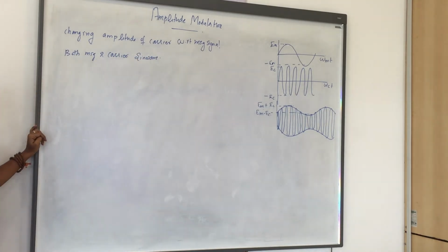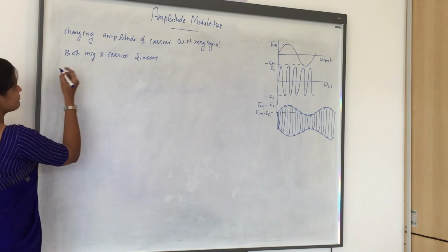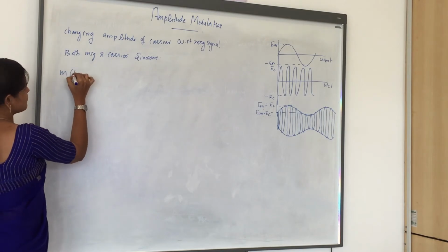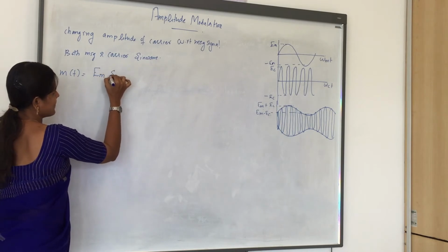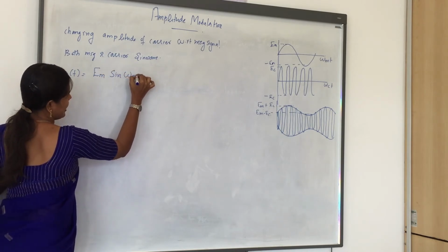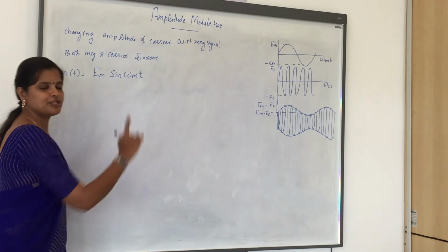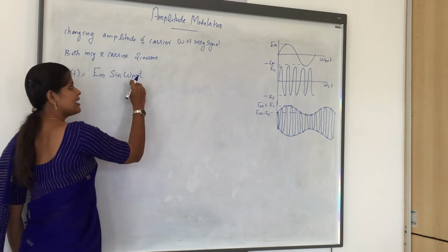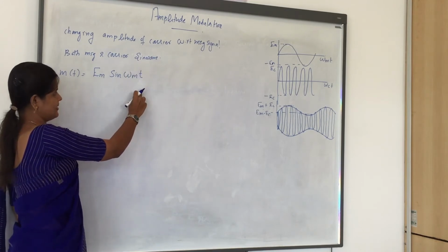Okay, so I am taking a sine wave as the message signal and a sine wave as the carrier signal. I am representing the message signal as m of t equals Em sine omega m t. Here Em is the peak amplitude of the message signal and omega m is the angular frequency of the message signal.